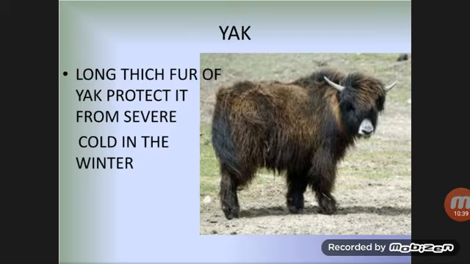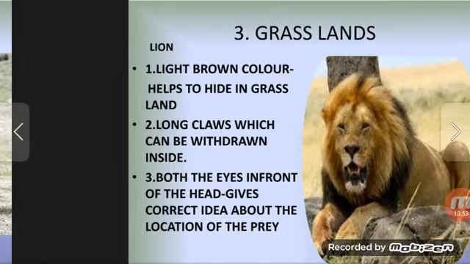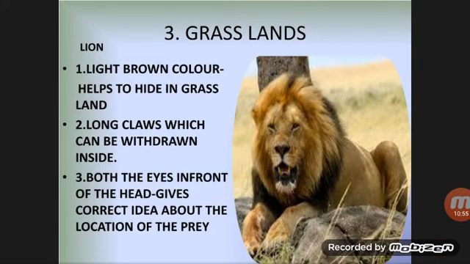Next come the yak. Long thick fur of yak protects it from severe cold in the winter. When there is severe cold, then there is such a coat on the body of the yak to protect it from the severe conditions.